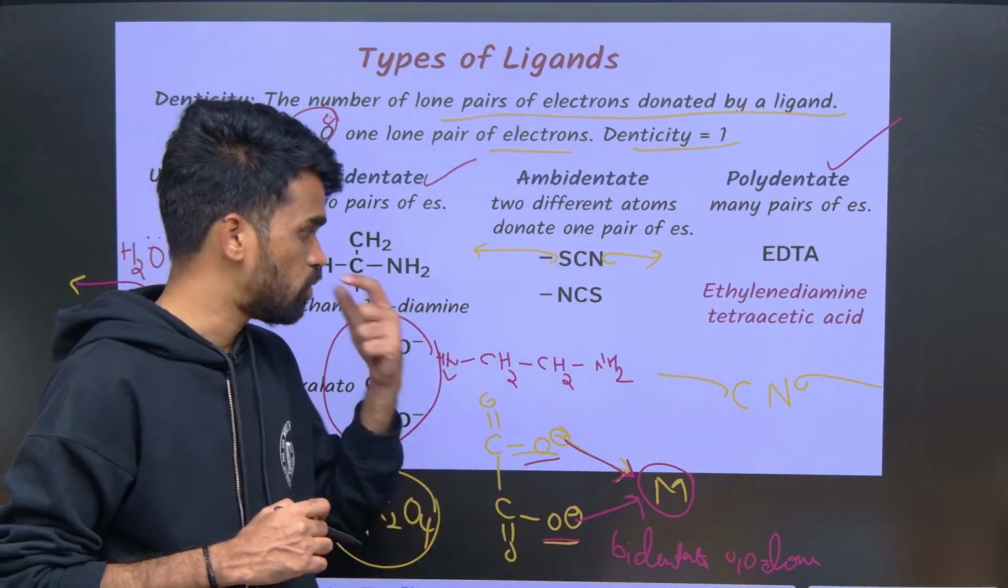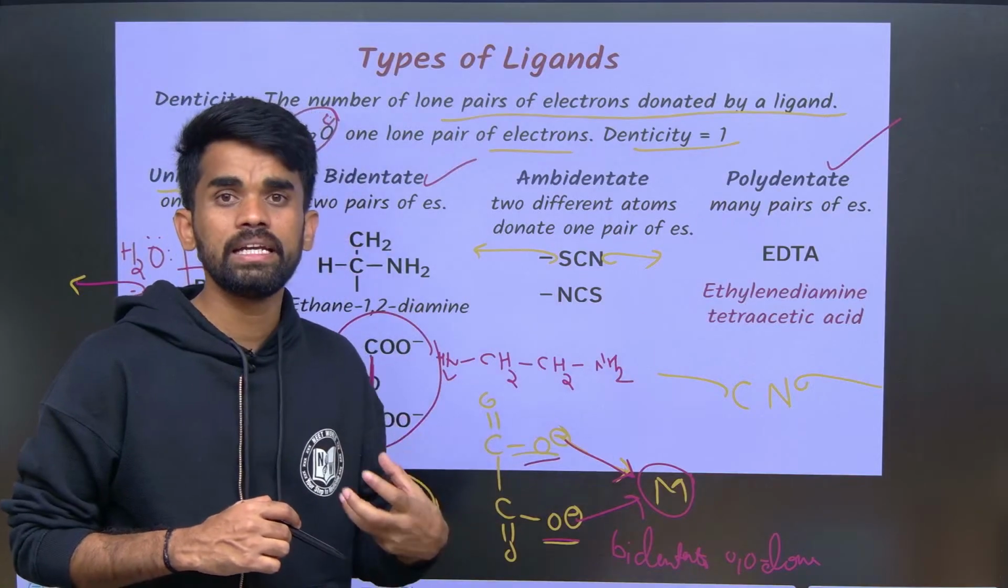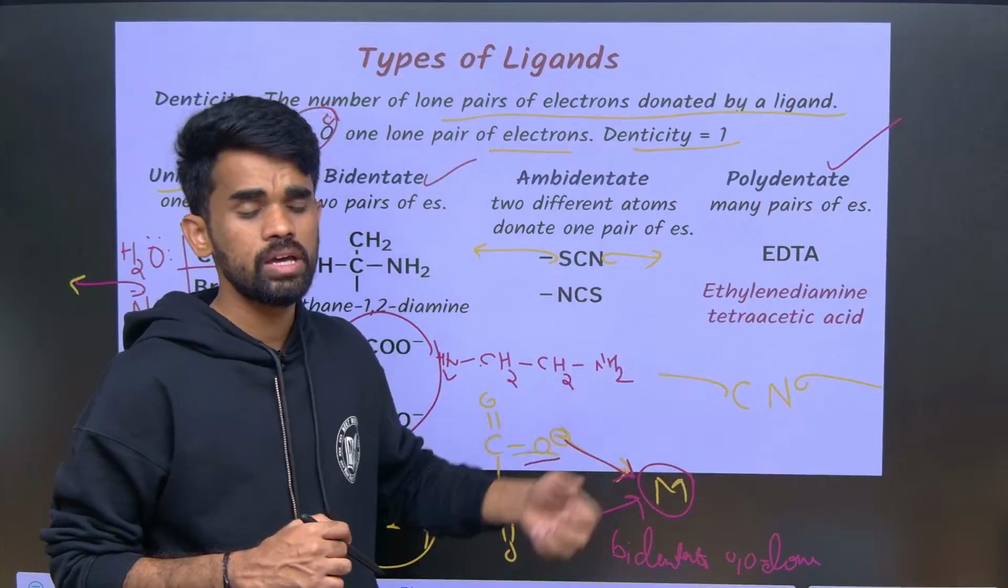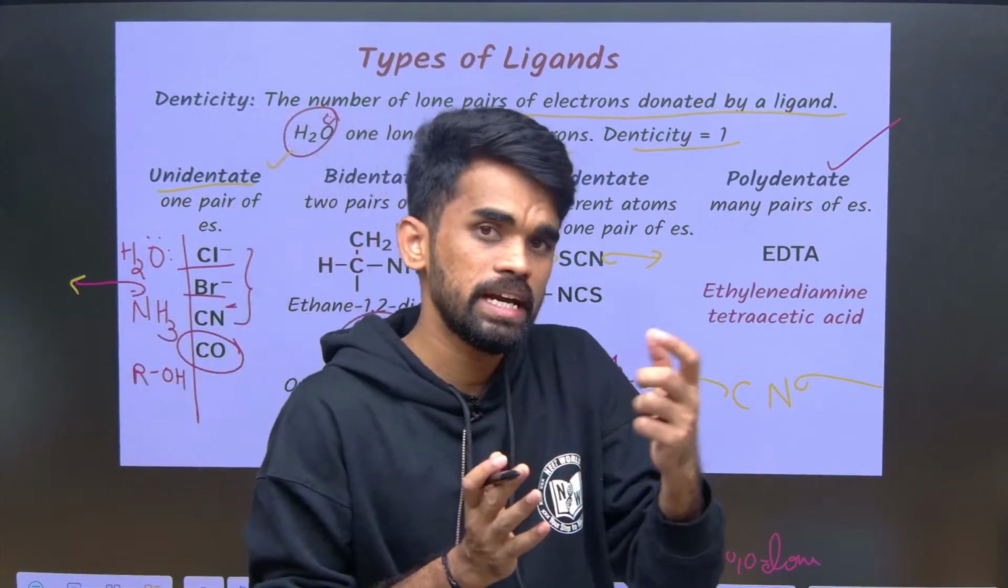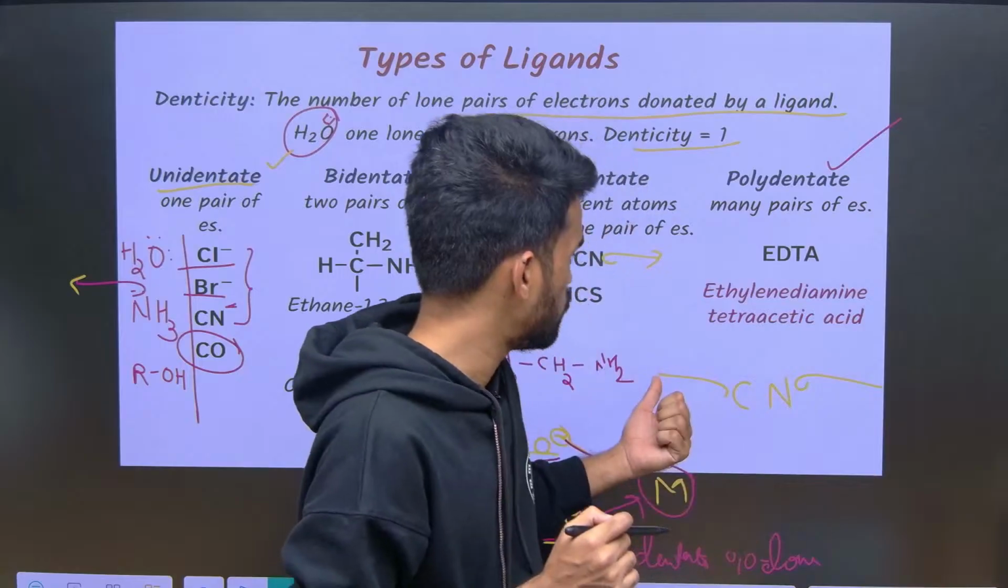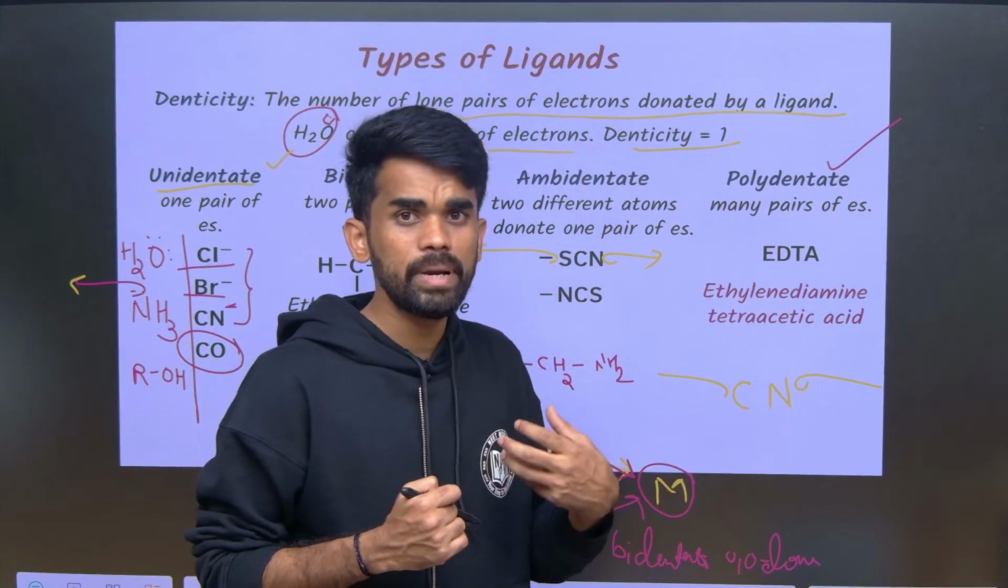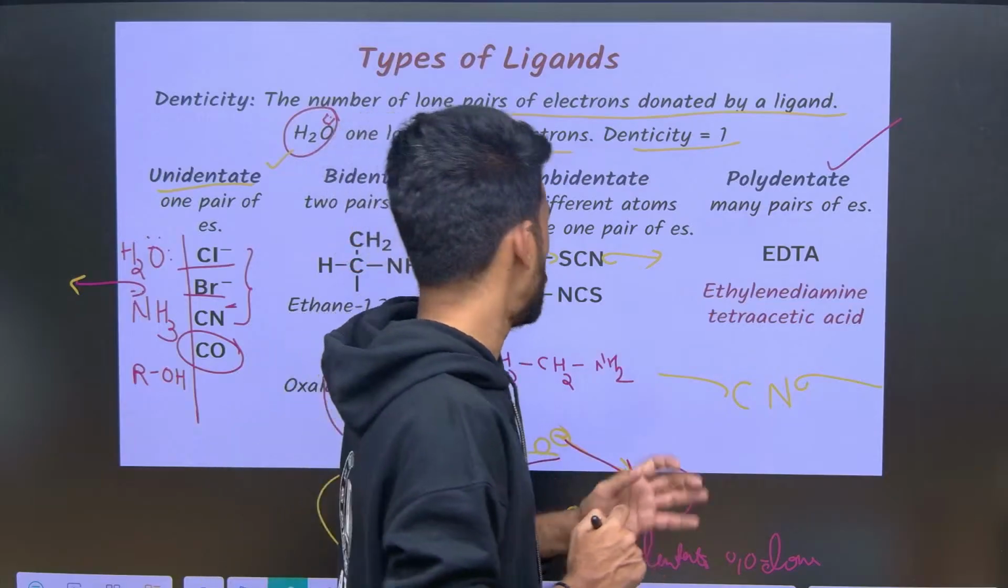Okay, so what are these? These are ambidentate ligands. What are those? Ambidentate ligands. Okay, so if a ligand has 2 dentating sites, I mean from any of these ends, so that I can call as ambidentate ligand. Okay, so one of the important things.